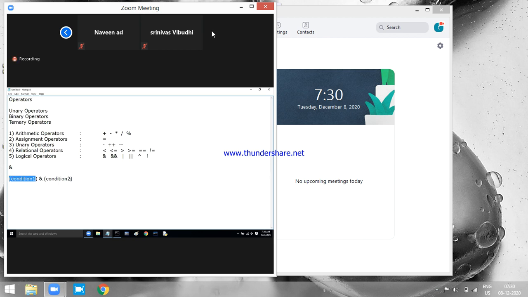And the result of the second condition will also be Boolean type, true or false. Combinations: false false, false true, true false, true true. False and false will give you false. False and true will give you false. True and false will give you false. True and true will give you true.